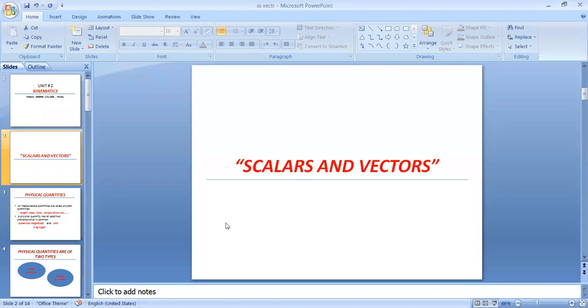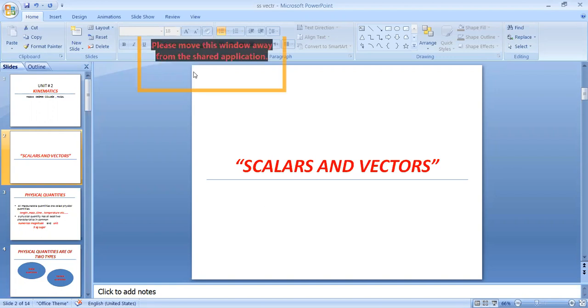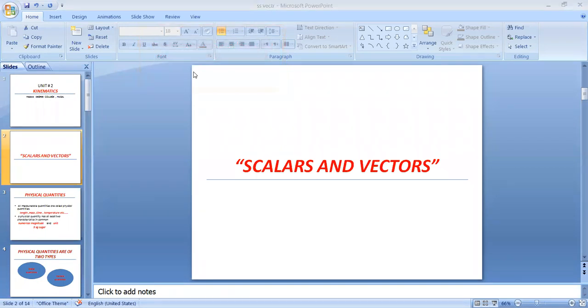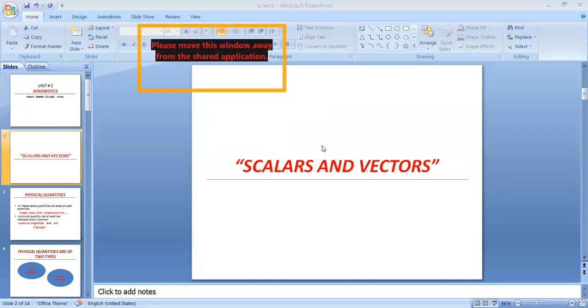Any idea about scalars and vectors? Any one of you? No idea. Okay. Before starting my lecture about scalars and vectors, we must have knowledge about different physical quantities. It is known to you. So what is meant by a physical quantity?